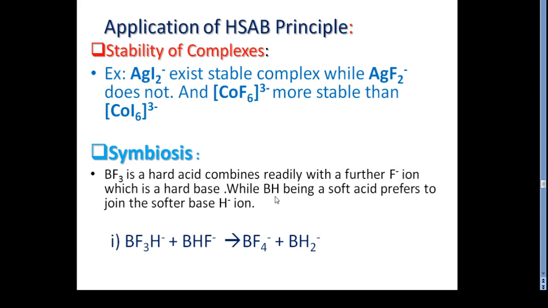In the BH, the boron centers are soft acids and they prefer to join the soft base, the hydride ions. In this way the symbiosis process goes on, and a number of reactions can be seen following this symbiotic pathway.